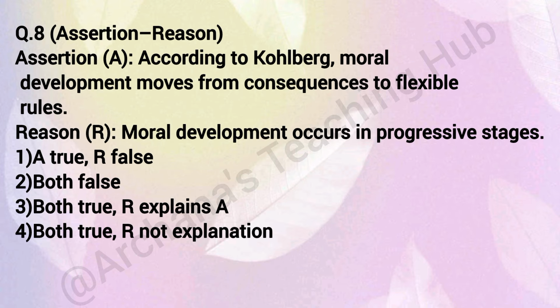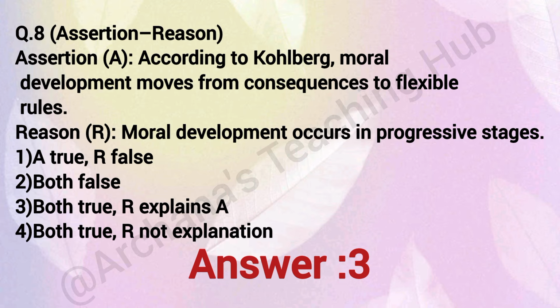Question number 8. Assertion reason. Assertion A. According to Kohlberg, moral development moves from consequences to flexible rules. Reason. Moral development occurs in progressive stages. Correct answer is 3. Both true. R explains A. Stages explain moral reasoning development.